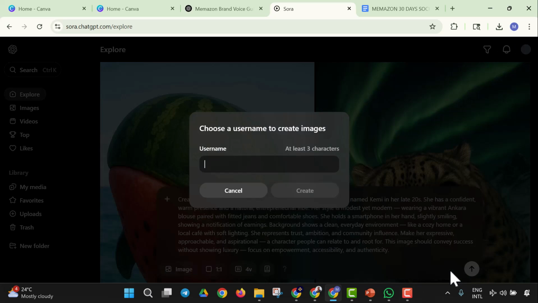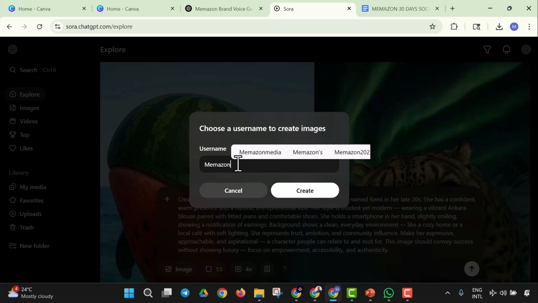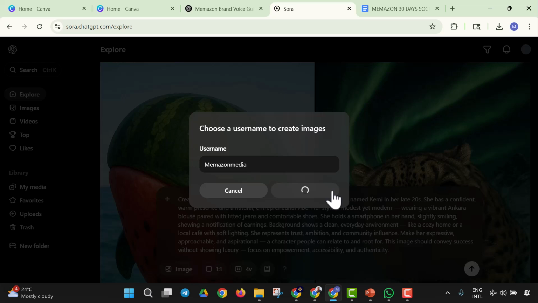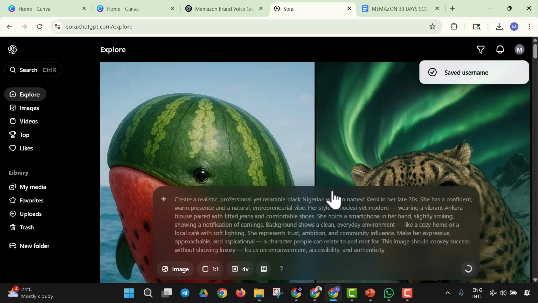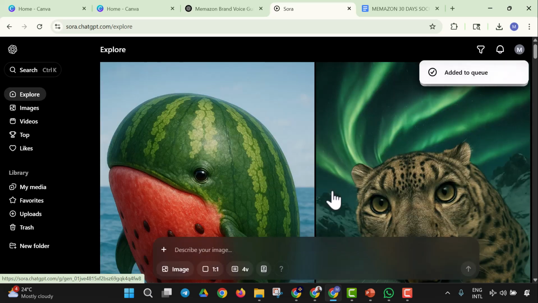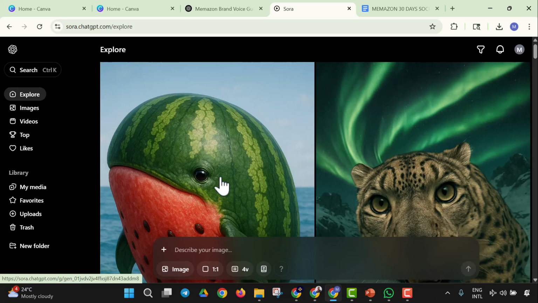So right away I just want to send this and it says choose a username to create images. So I'm going to say Amazon. This will be Amazon Media. Yes, and I'm going to create this right away. So we are going to create a character, and having to create that character will save us the stress of having to start looking for who to use, the image to use for Kemi. So we are going to get that character right away. I'm going to wait for this to get generated, then we're going to have a design on Canva. Then we can proceed with what we want to do.